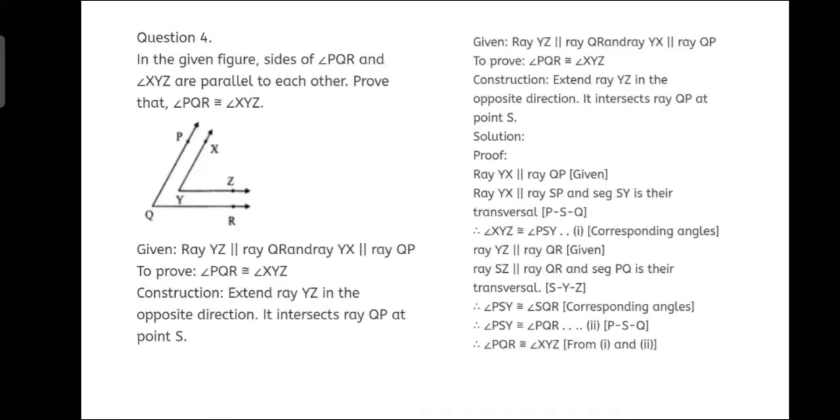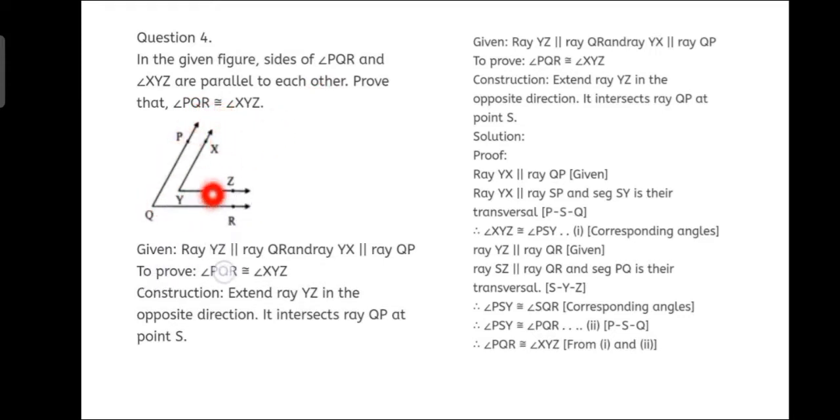So in the earlier video we have completed till question number 3. Now we are going to start with practice set 2.1 question number 4. Okay, so what is the question? In the given figure, sides of angle PQR and angle XYZ are parallel to each other. Prove that angle PQR is congruent to angle XYZ.